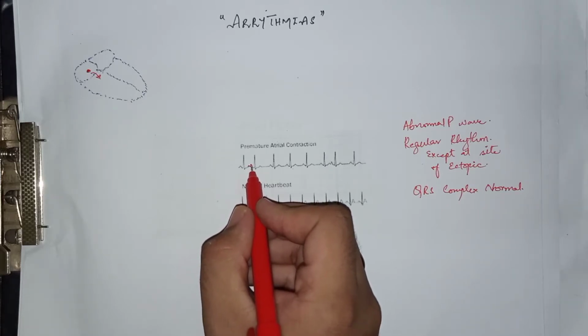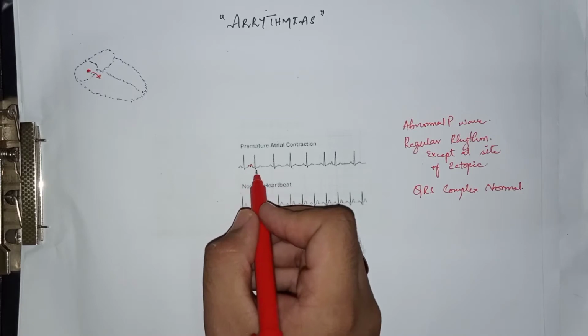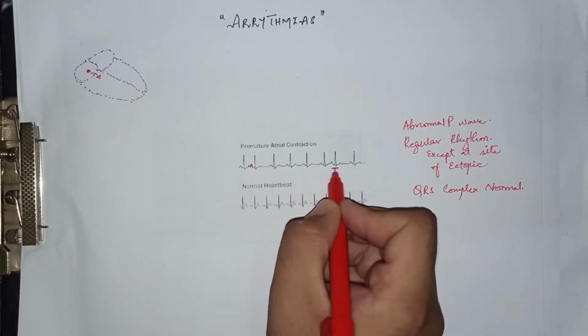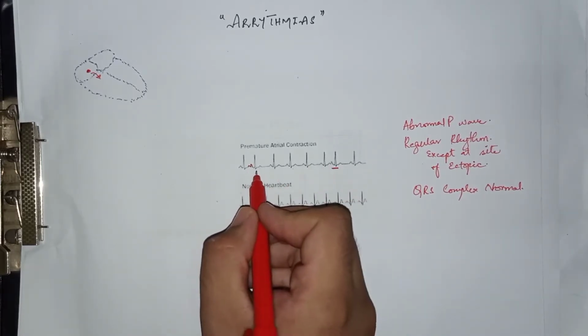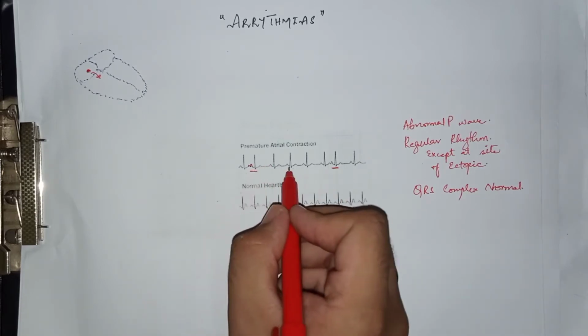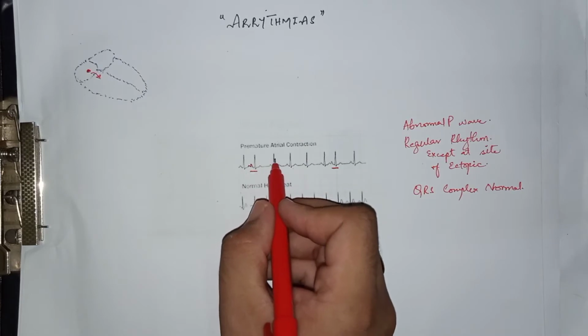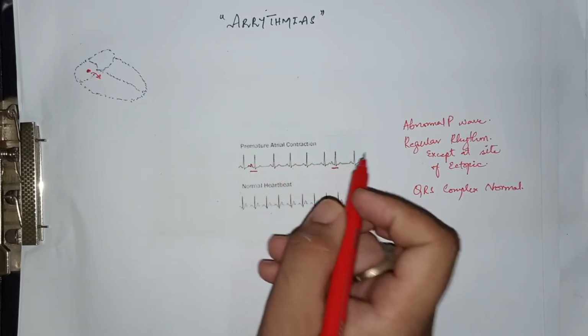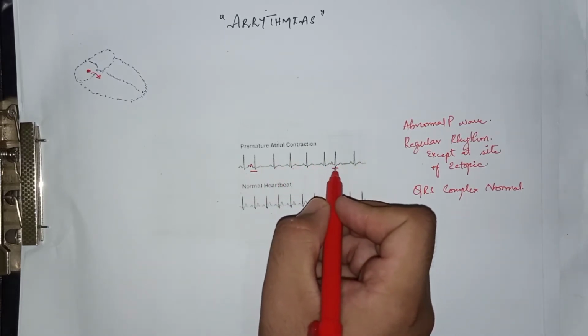The shape of this P wave is not normal, and this is an ectopic beat, and here is also an ectopic beat. There are two ectopic beats in this ECG paper. Overall, the RR interval distance is the same except at the sites of the ectopic beats.